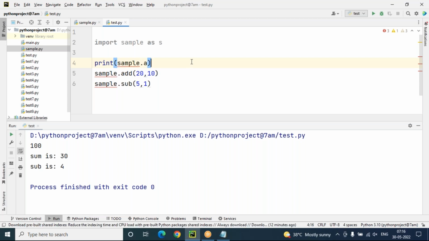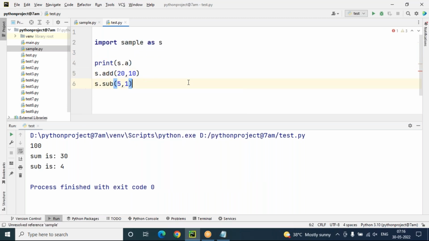But one thing is for sure: once you change the module's alias name, where the module name is sample and the alias name is S, compulsorily we have to use the alias name only. We cannot use the main name. That we have to strictly remember.